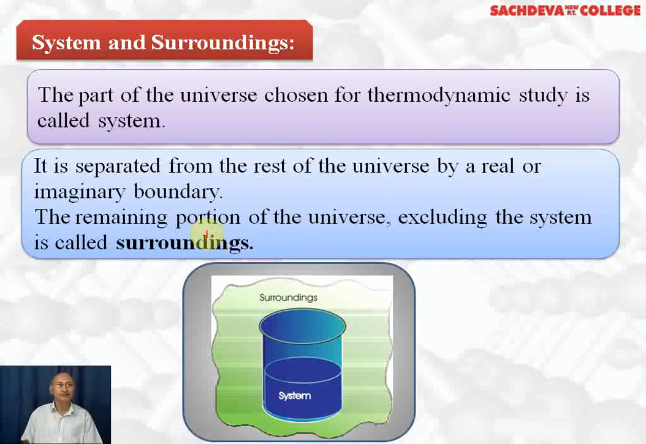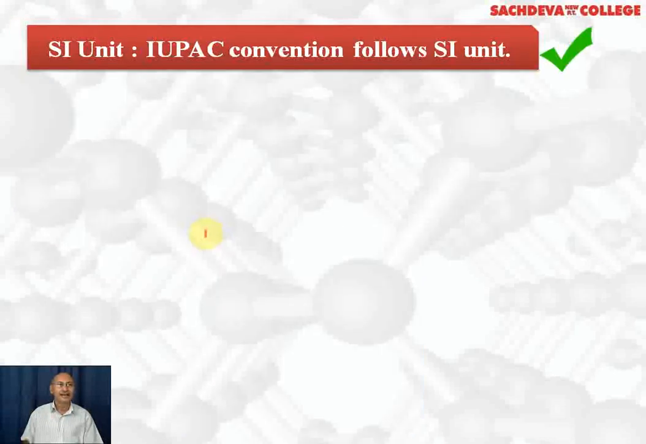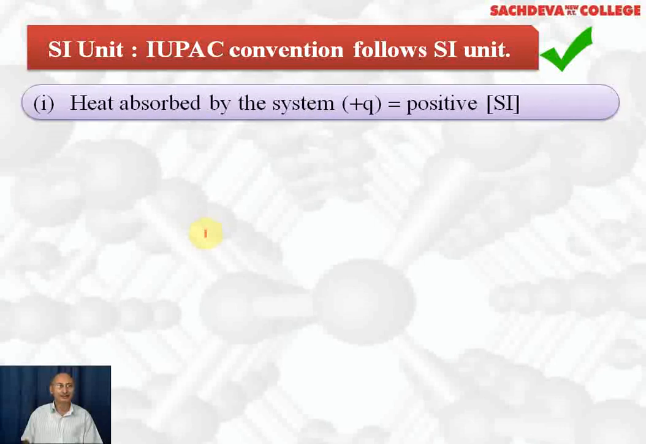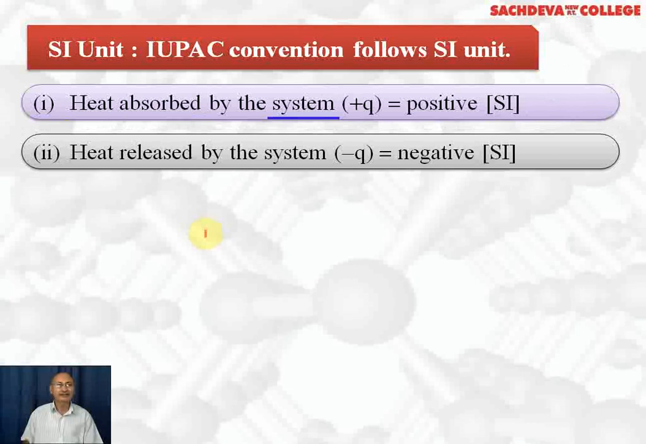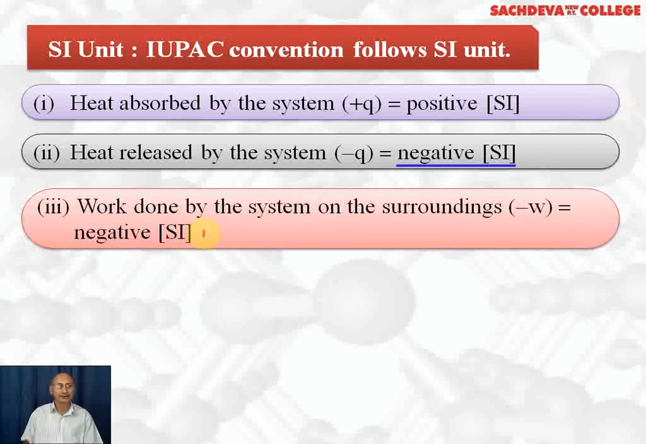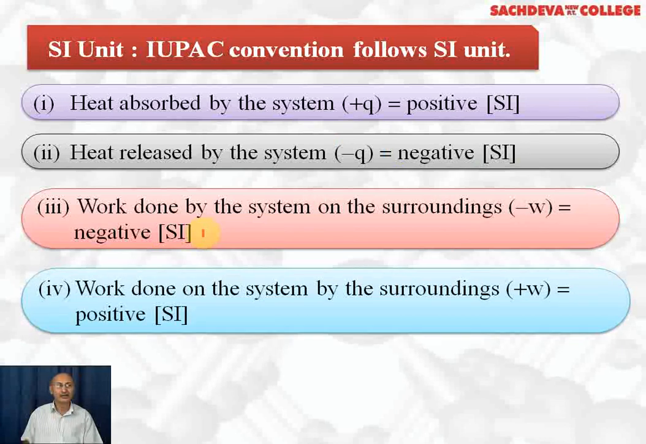So in beaker the system is labeled and everything else around the beaker is called surrounding, and system plus surrounding is called universe. Next we are taking SI unit or IUPAC convention follows SI unit. Heat absorbed by the system is taken as plus Q, that is positive. Heat released by the system is taken as minus Q or negative. Work done by the system is taken as negative, whereas work done on the system is taken as positive.